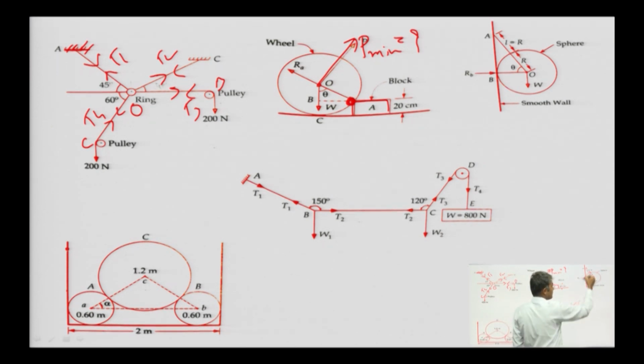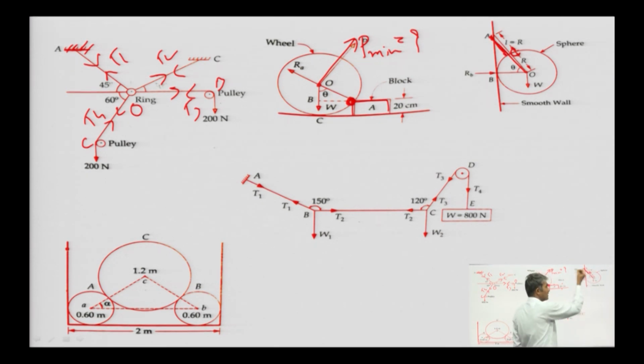In this example, a sphere of radius r is hanged by a string. Suppose this point is O, B, suppose this point is C, and it is hanged by a string AC.